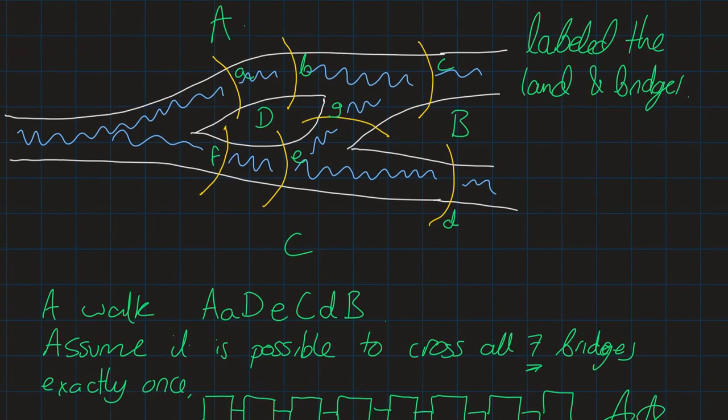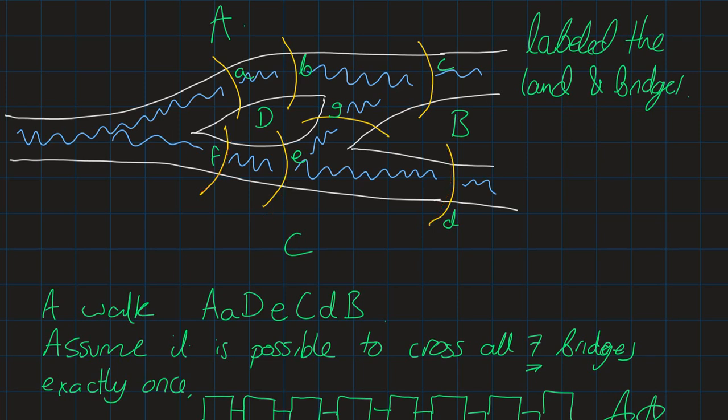Now do C. How many times does C have to occur? Well, C is very symmetric with A, if you think about it, right? I could do something like that and this. So at least 2 times. There's no way I can get all 3 of these bridges and only step foot on C once. That's just not possible, right?